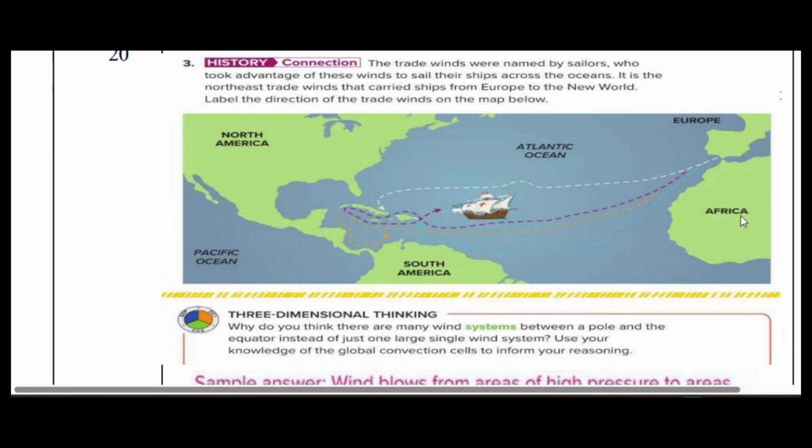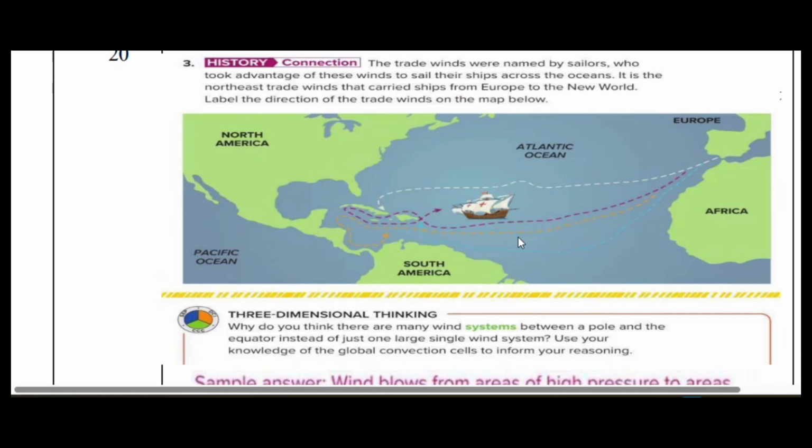It used to happen between countries in the Gulf and Europe. So all the ships that used to sail used the wind, because there is always a wind from the east to west near the tropics, near the equator. So it was easy for the ships to travel from the east to the west. Okay.